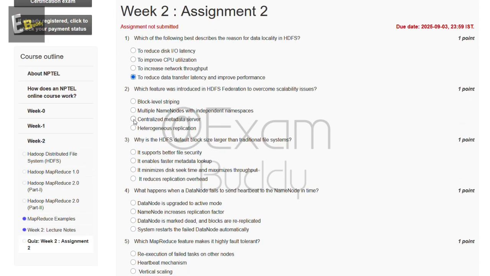Now the second question is: which feature was introduced in HDFS Federation to overcome scalability issues? So these are the options, and the answer to our second question is B, multiple name nodes with independent namespace.